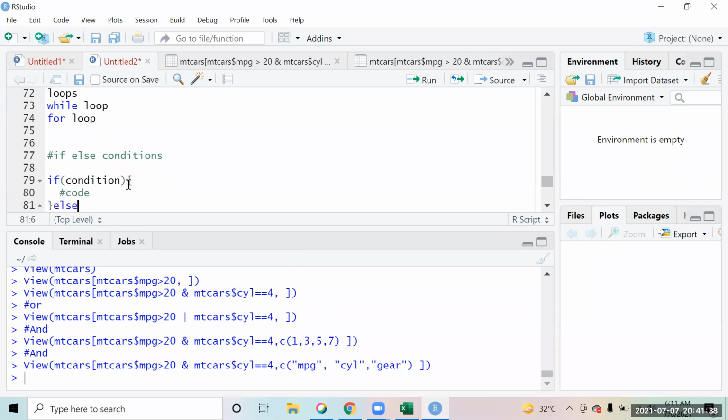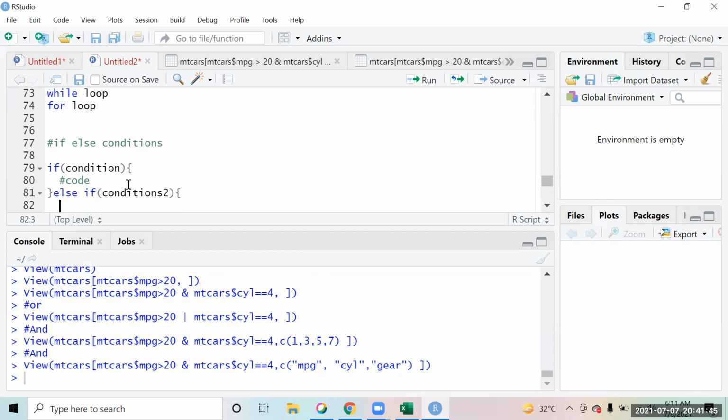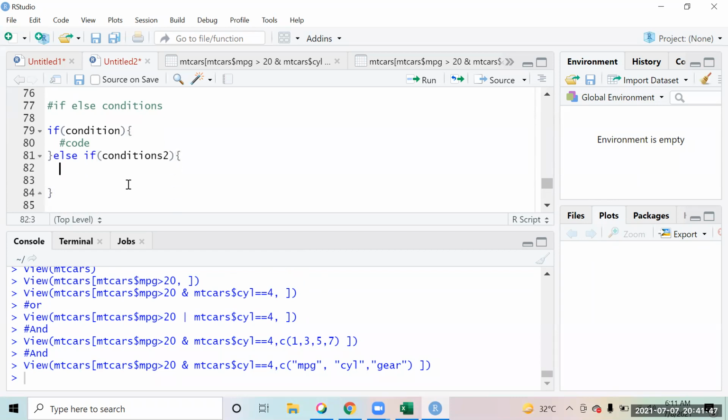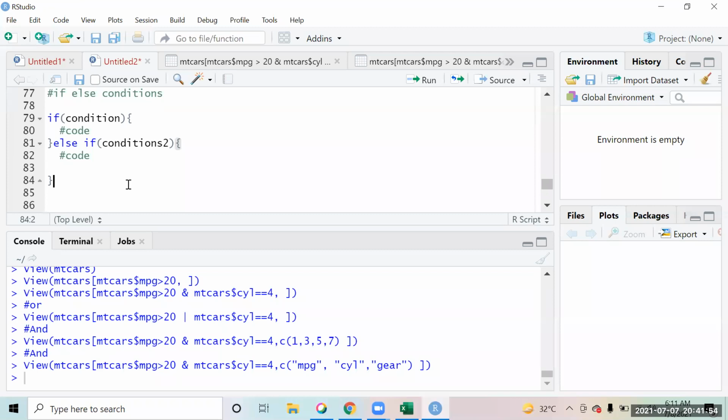Then you write else if, you give your condition, and then you write the code that you have to execute. Then in the last, if you want to give else, you have the else part also, and you have your code over there.